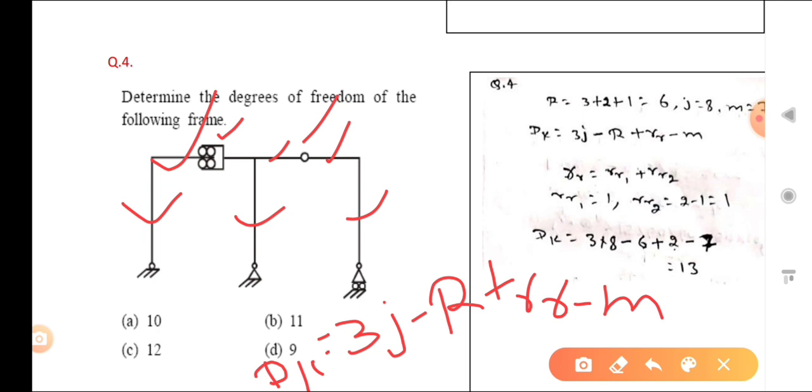You can see what the release reactions are. Only axial force is 0 there. Here, the bending moment is equal to 0. So here also m' is 2 minus 1, so 1 is there and 1 is there.